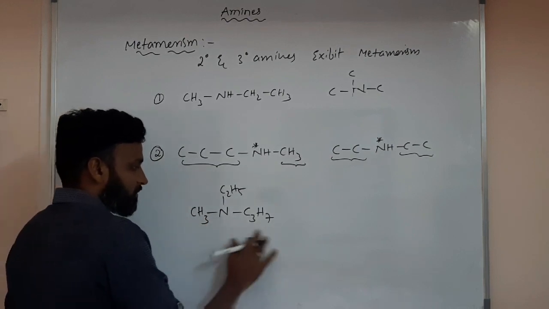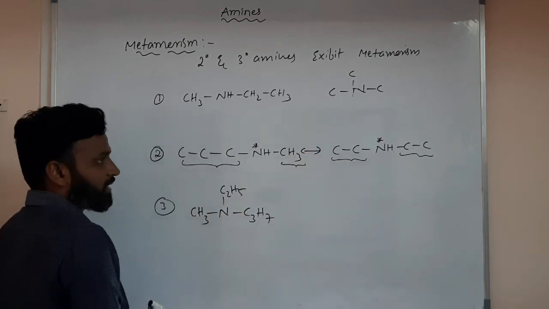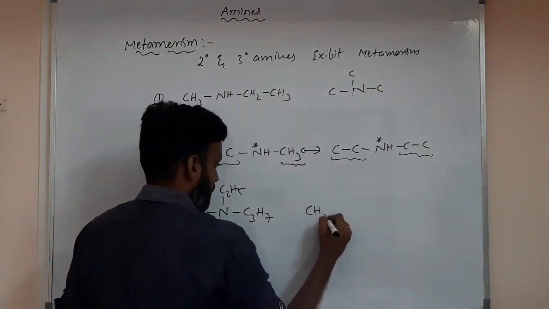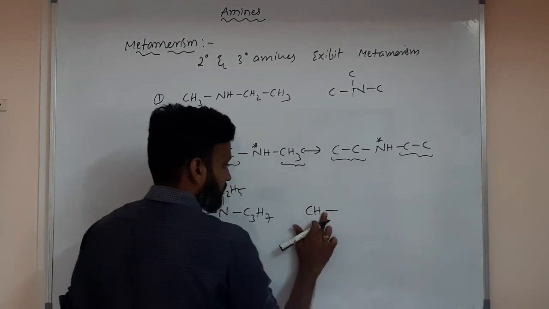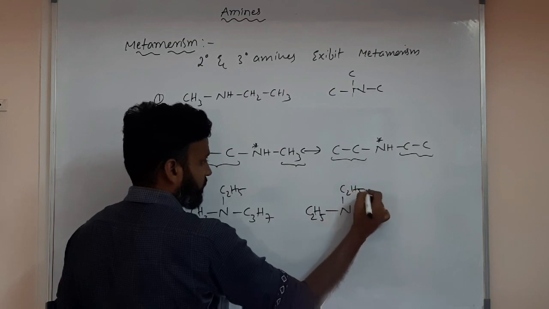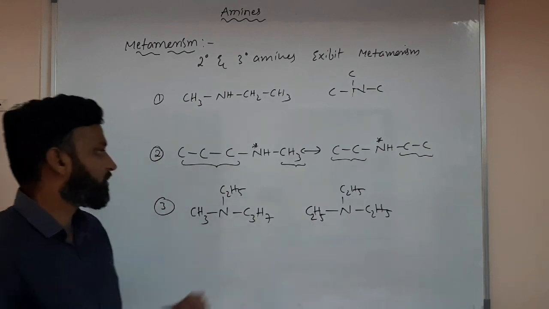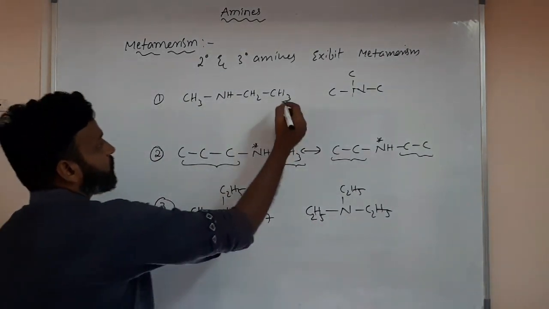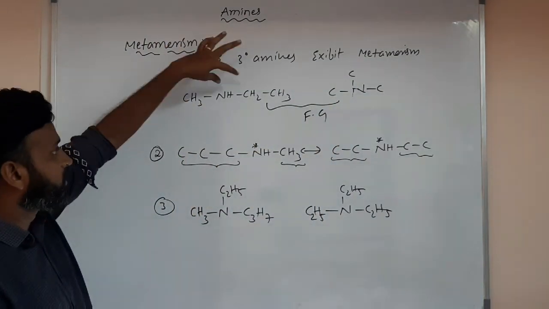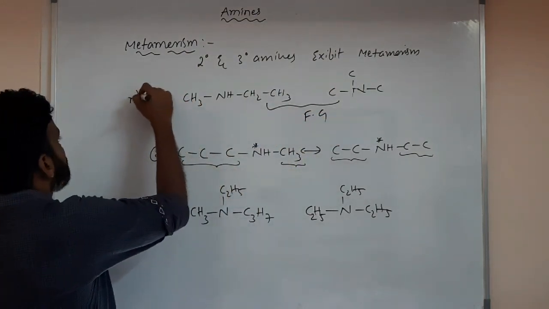Now, does this have metamerism or not? Yes, these two are metamers. And for this, what is the metamer? Next. Okay, so here let's see. C2H5 and C2H5 and C2H5. Both are tertiary, and in this you have different alkyl groups. So these two are just functional group isomers. These two are not metamers. Different alkyl groups, I said no, but this is secondary and that is tertiary. So these two are functional and these two are not metamers.